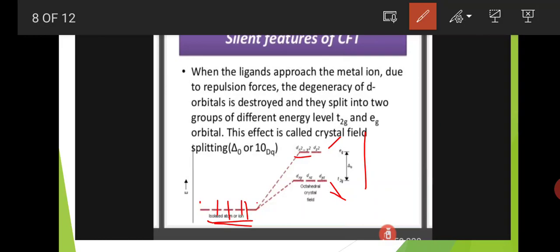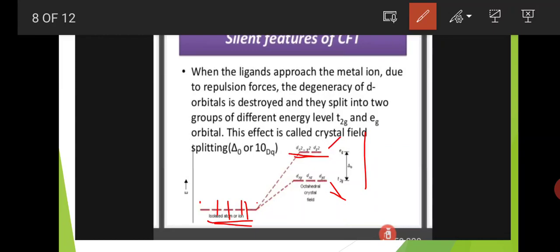So here 6 ligands approach the central metal atom along the axes. So the d orbitals present on the axes undergo high electronic repulsions and get into a high energy level. Okay, what are the d orbitals present on the axes? dx square y square and dz square. That's why these two d orbitals get into a high energy level.